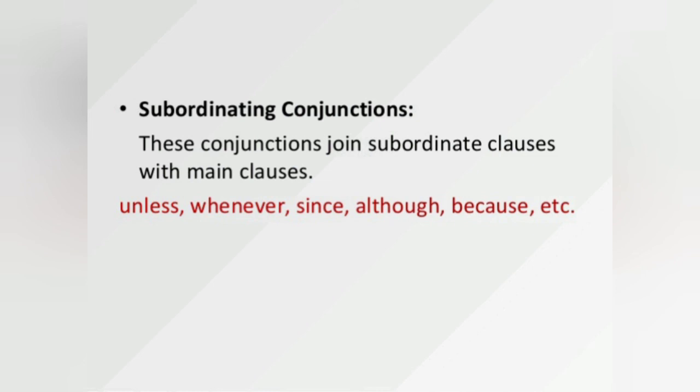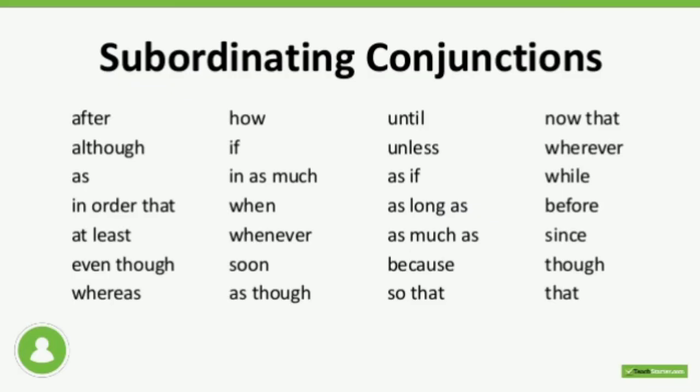So that is unless, whenever, since, although, even though, if, because. So many words are there. I have given all these in a table and you can use it for practice. You have to practice, then only you will remember. Just don't mug up. Please practice a lot of sentences.